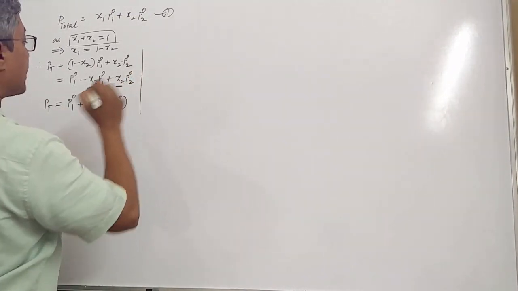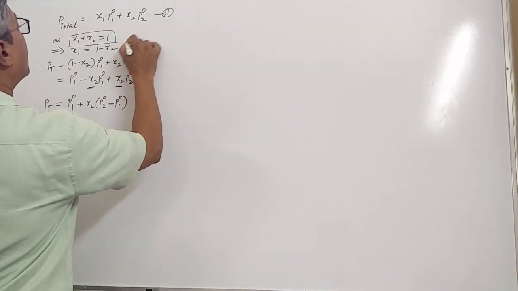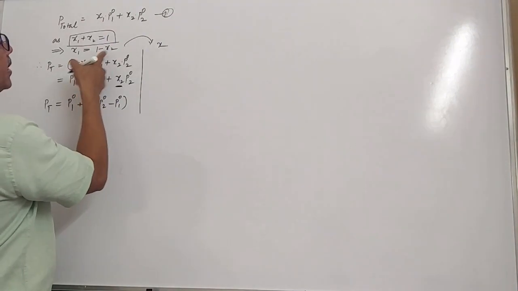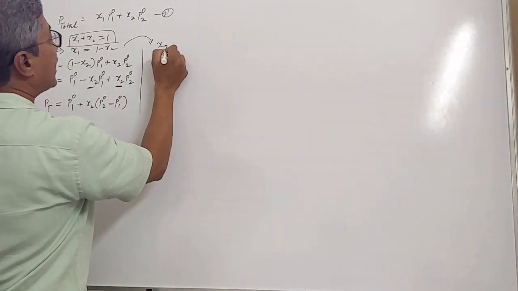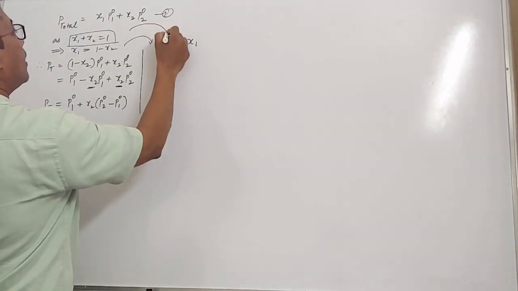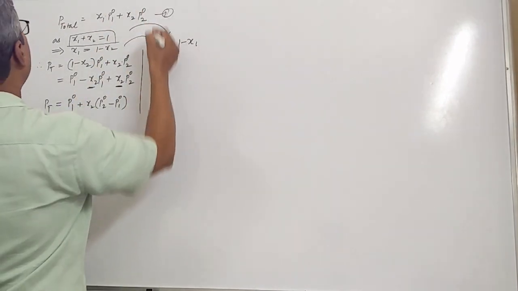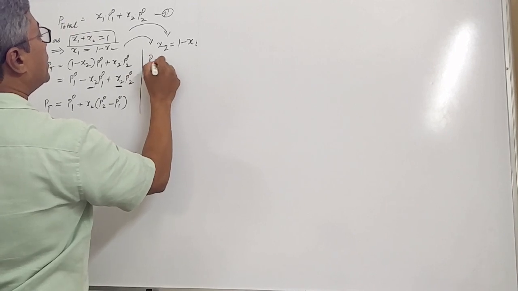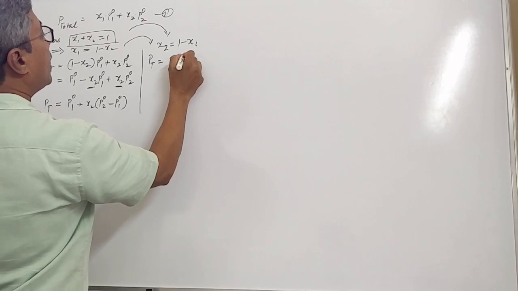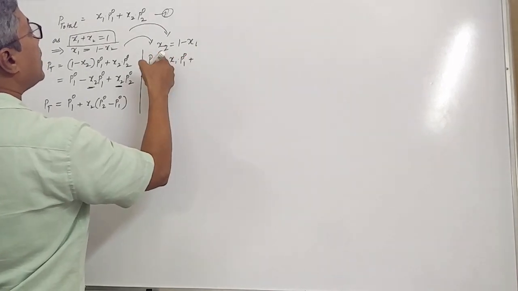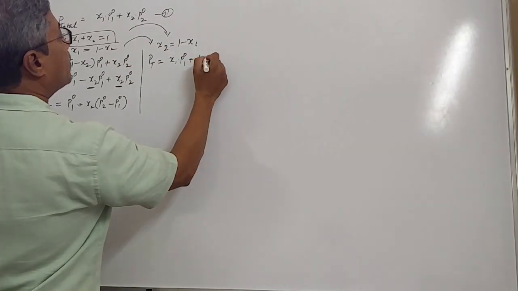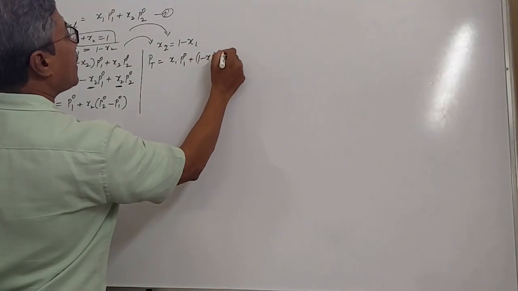Or this equation can also be written as, instead of taking x1 as 1 minus x2, we can take x2 as 1 minus x1. Therefore, now the equation for total pressure will become x1 into P01 as it is, plus, in place of x2, we put 1 minus x1, into P02.